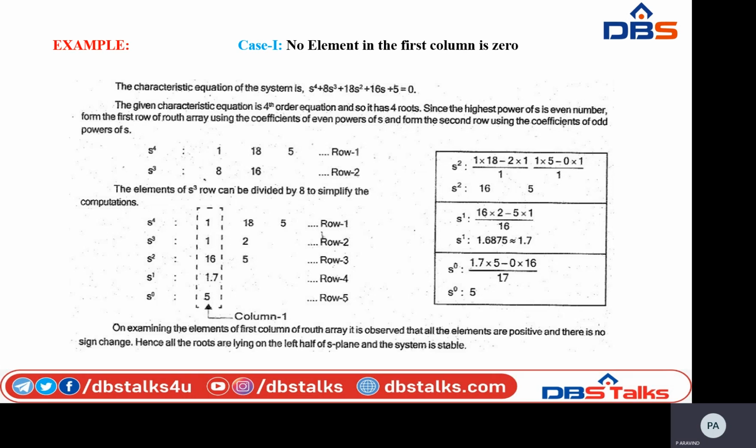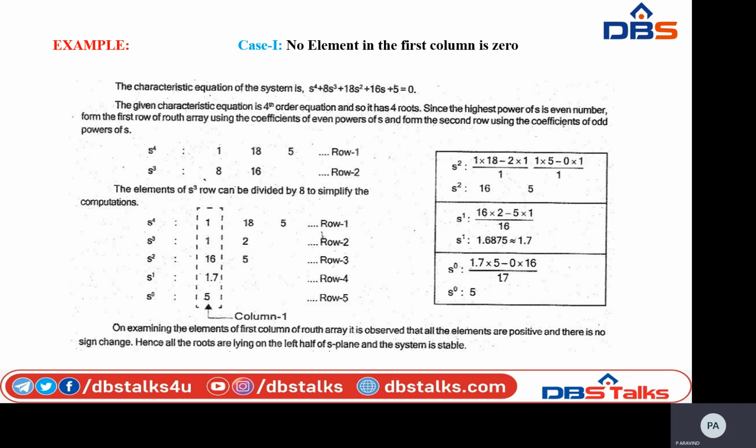So simply take it as 0. There is no value, right? Divided by the first value in the previous row, that is 1. Okay, so 1 multiplied by 5 minus 1 multiplied by 0, divided by 1. So the value is 5.